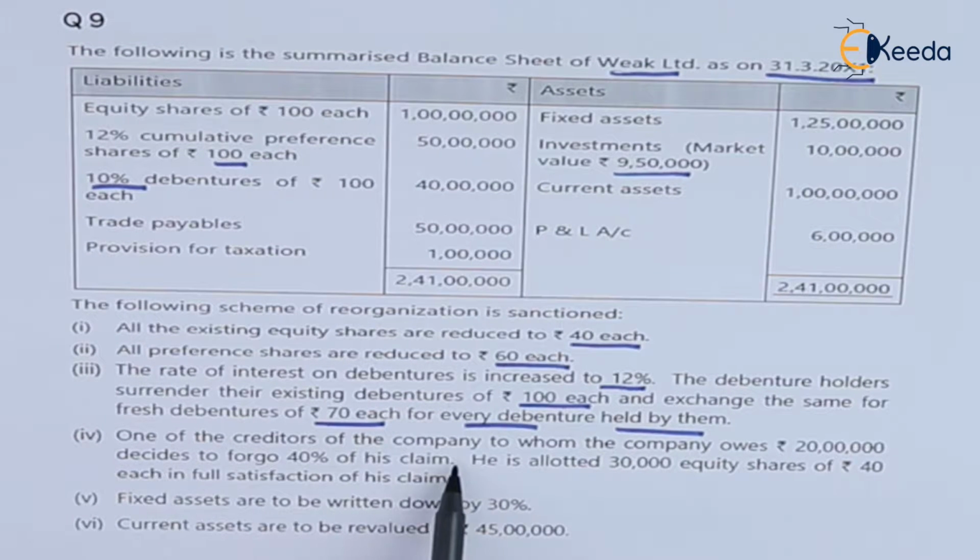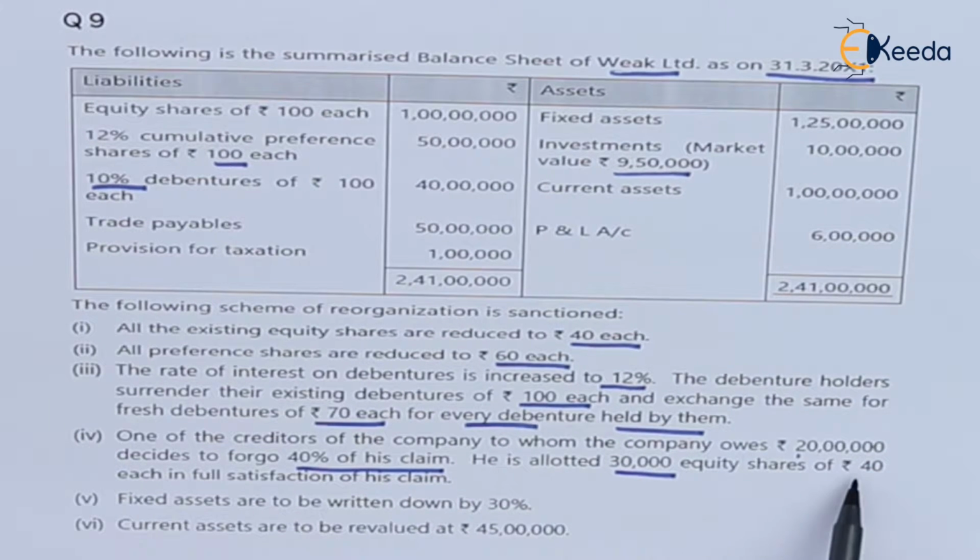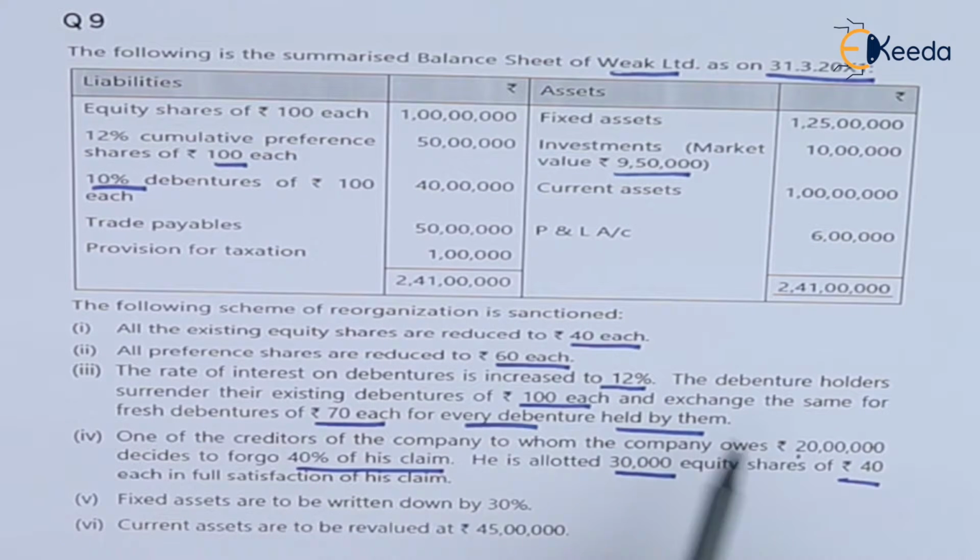One of the creditors of the company to whom company owes 20 lakhs rupees decided to forego 40% of his claim. He says I don't want 40% of my claim, so 40% of 20 lakh comes to 8 lakhs. He is allotted 30,000 equity shares of rupees 40 each in full satisfaction of his claim. So 30,000 into 40 comes to 12 lakhs exactly, I can say this creditor of rupees 20 lakhs is settled. Total trade payable 50 lakhs, out of that 20 lakhs were settled.